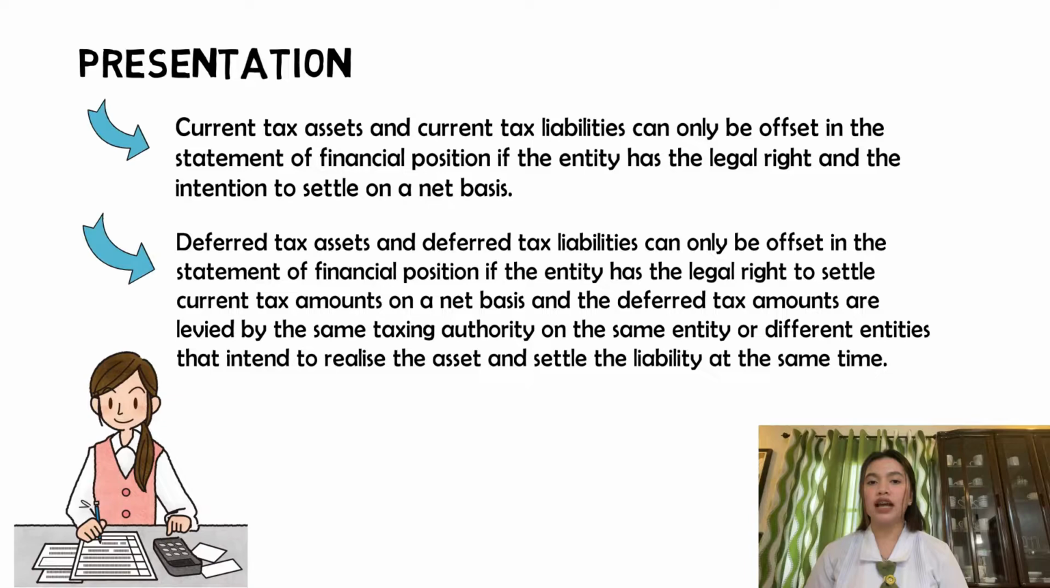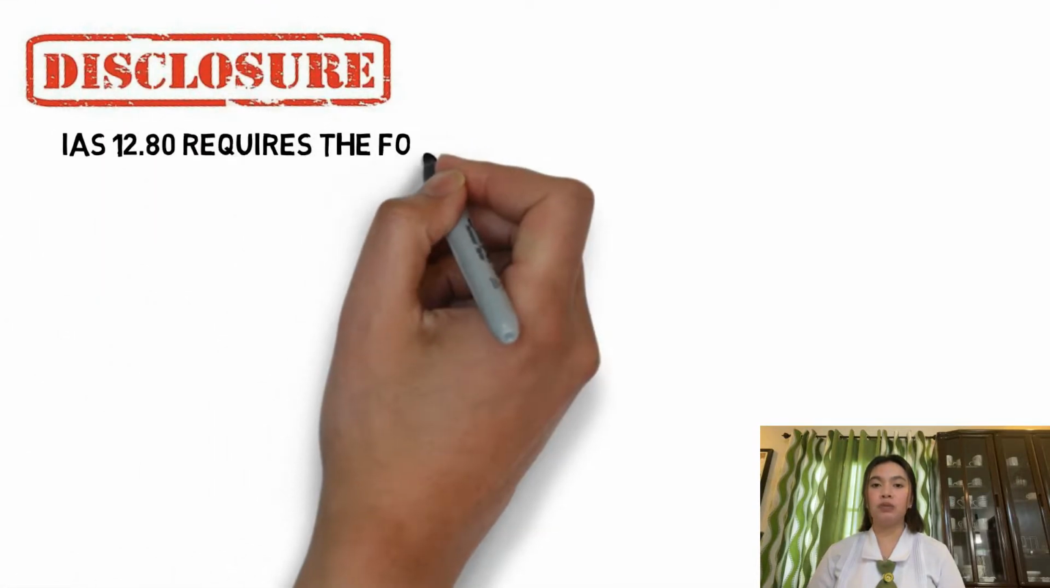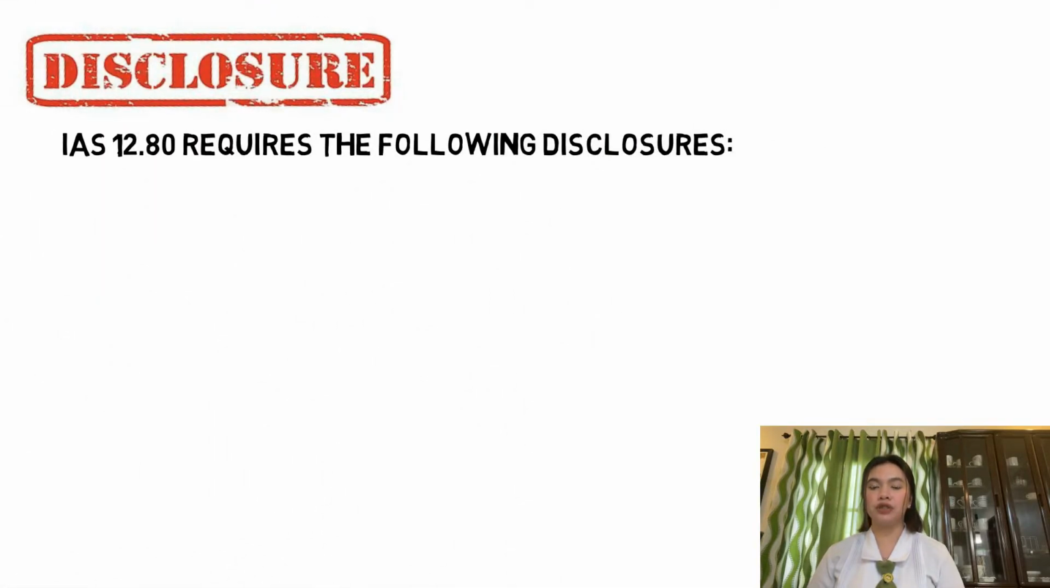And also, the tax effects of items included in other comprehensive income can either be shown net for each item, or the items can be shown before tax effects with an aggregate amount of income tax for groups of items, which is allocated between items that will and will not be reclassified to profit or loss in subsequent periods. Disclosure. IAS 12.80 requires the following disclosures.